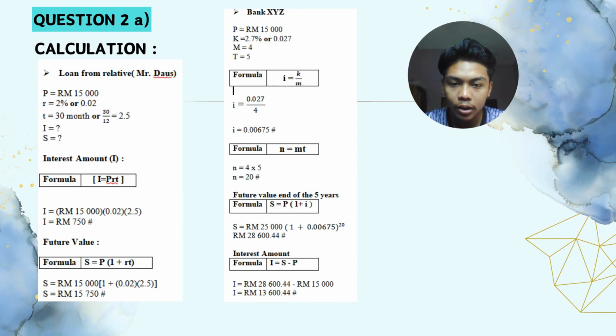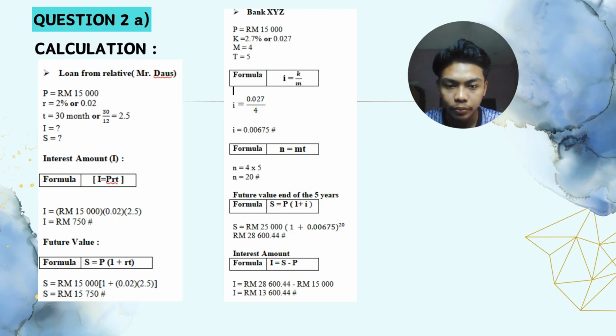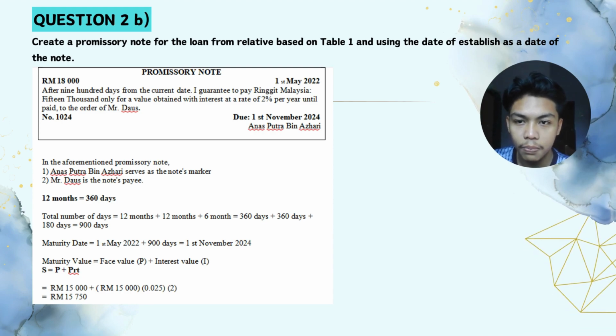So the answer is 28600.44. For the interest amount, 28600.44 minus 15000. The answer is 13600.44. For question 2B, create a promissory note for the loan from relative based on table 1